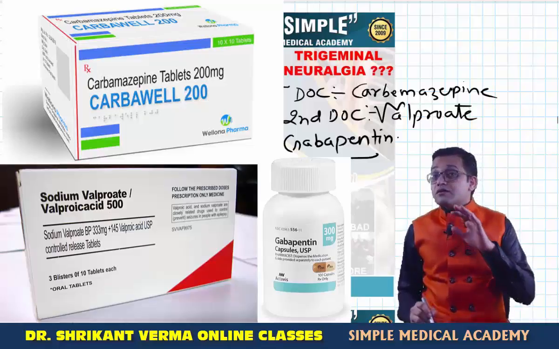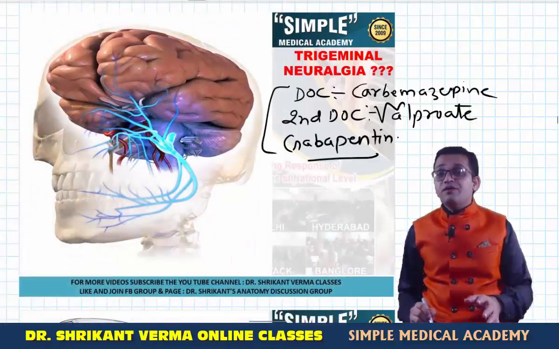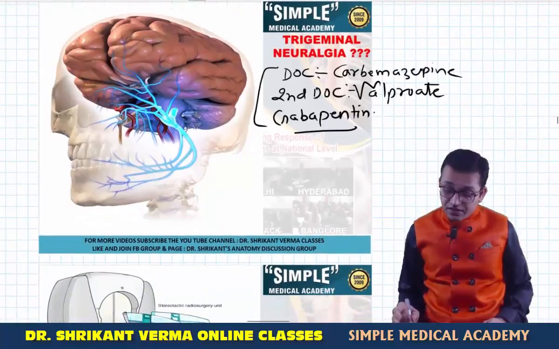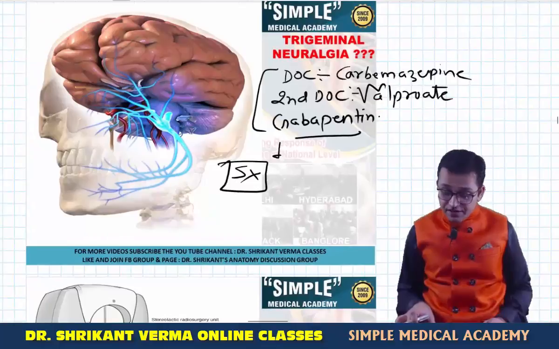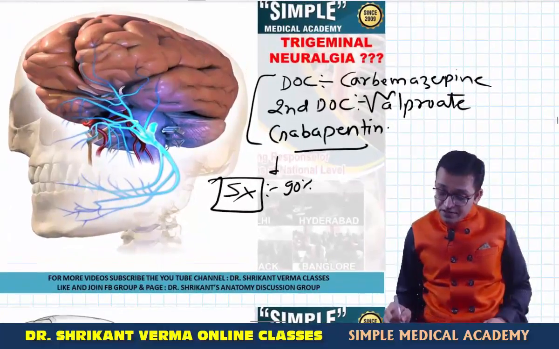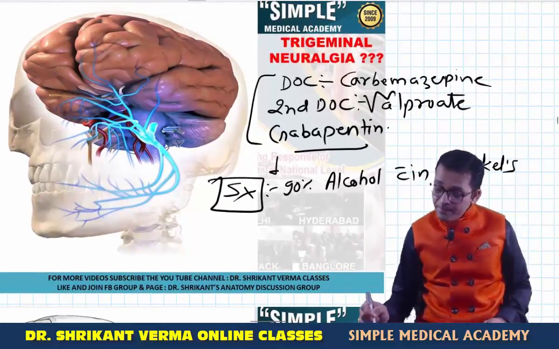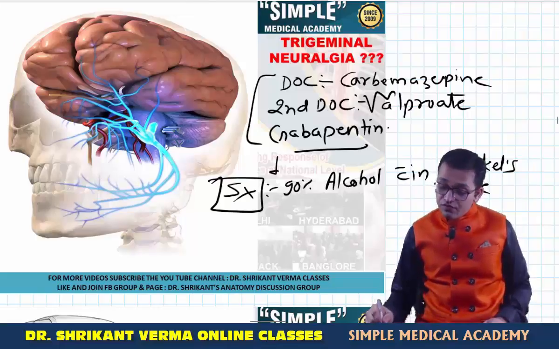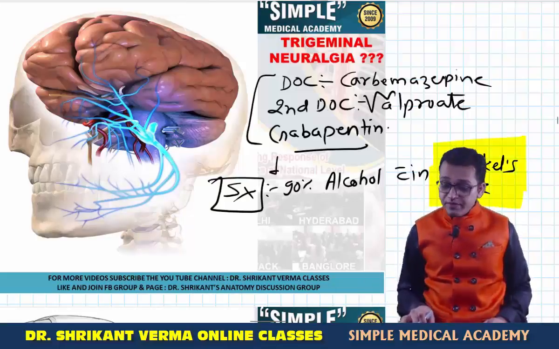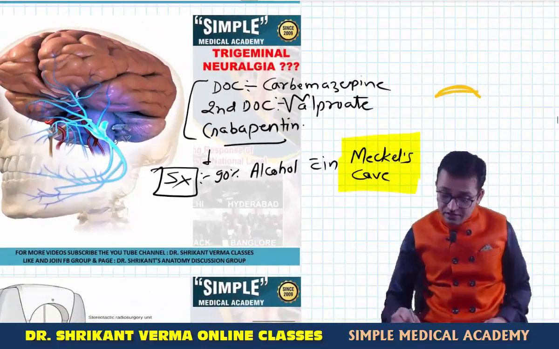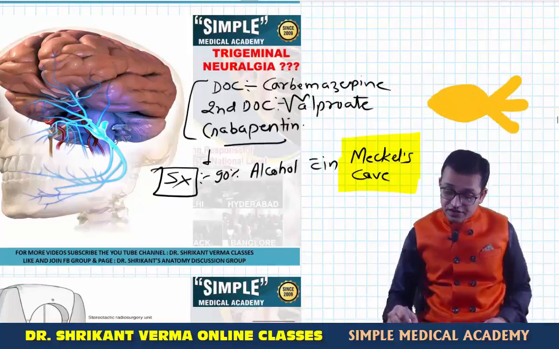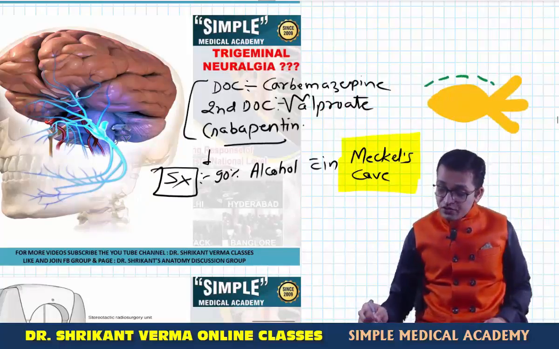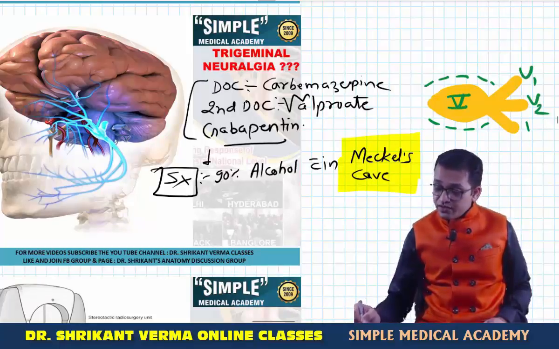But if this trigeminal neuralgia is not curable by medicine, then surgery, neurosurgery, is done. What is the surgery for this trigeminal neuralgia? Your answer is 90% alcohol within Meckel's cave. We will study in the osteology part what Meckel's cave is. Suppose this is the trigeminal ganglion, also known as the Gasserian ganglion, and it divides into V1, V2, V3. Suppose this is the fifth nerve dividing into V1, V2 and V3.